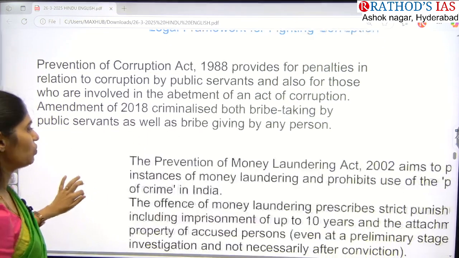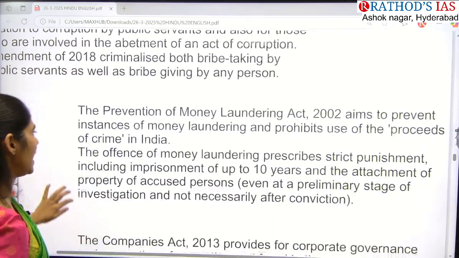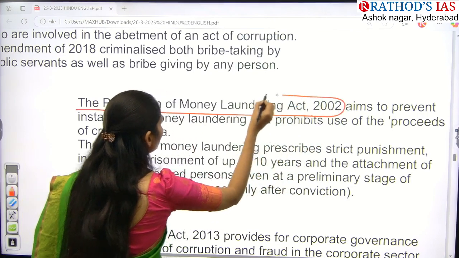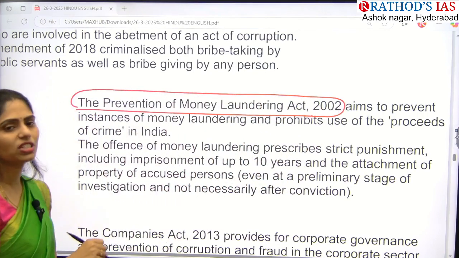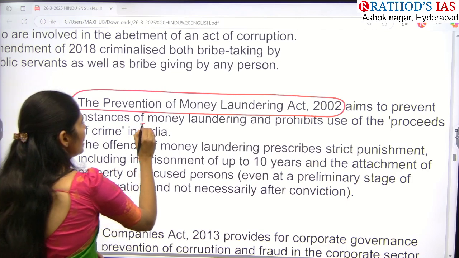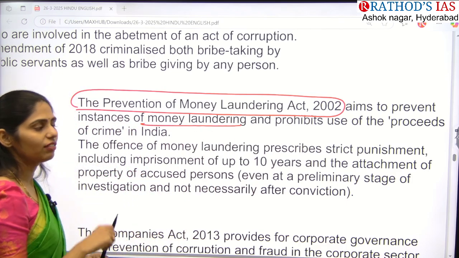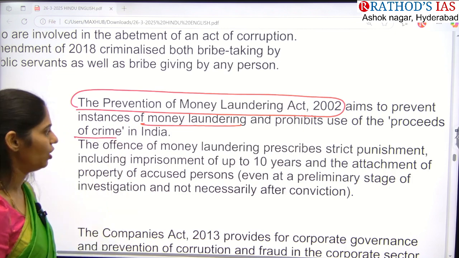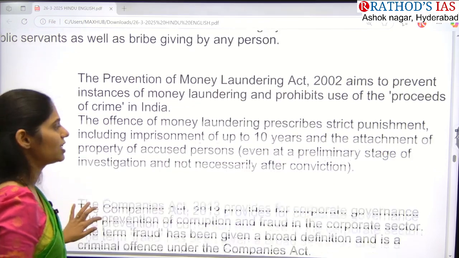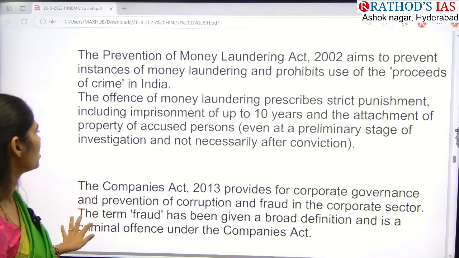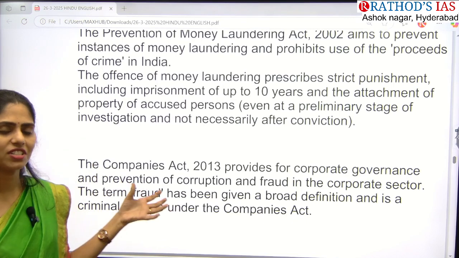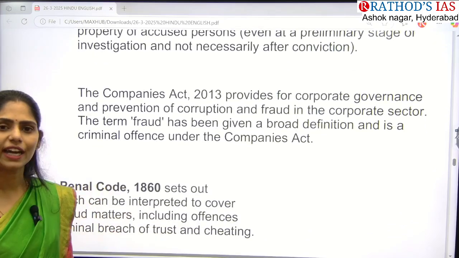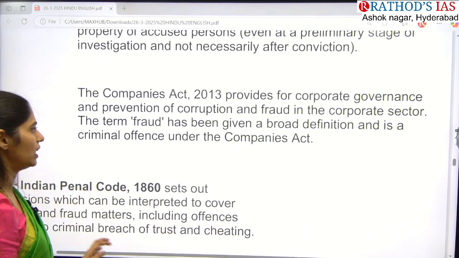And next, we have one more very famous act, the Prevention of Money Laundering Act of 2002. This act aims to prevent money laundering, and it also prohibits the use of proceeds of crime in India. What is the punishment? Punishment is about 10 years of imprisonment, and they will also confiscate the property attached to it. And next, we have one more act, the Companies Act of 2013.